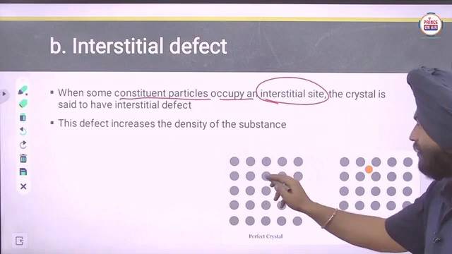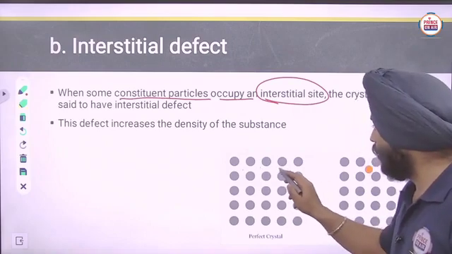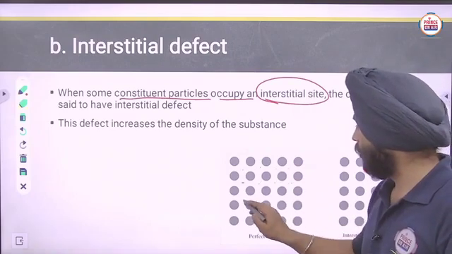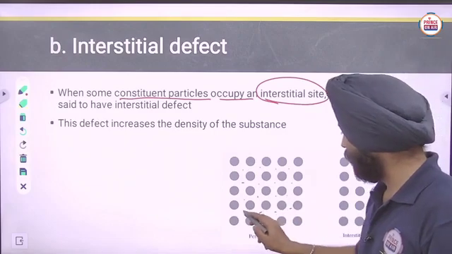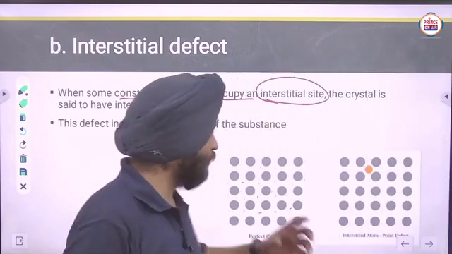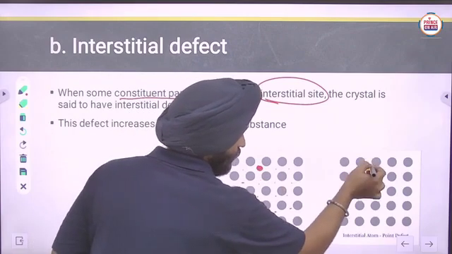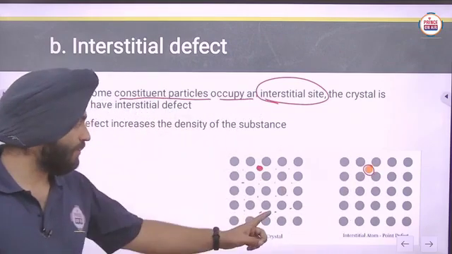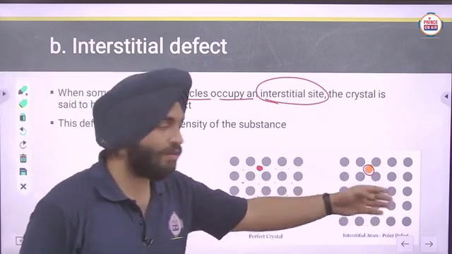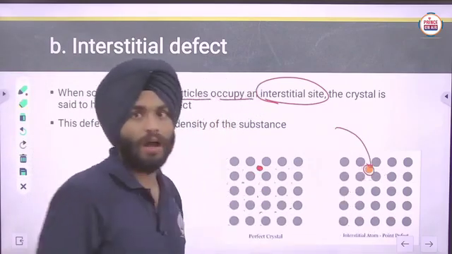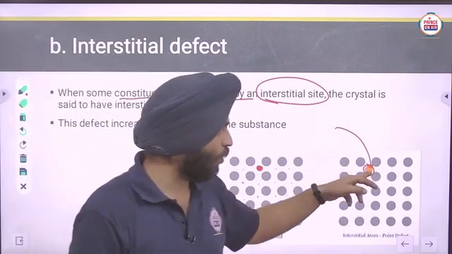Similarly here, these are all interstitial sites. Here you can see it is a perfect crystal. In this case a particle is coming from outside and occupying that place.